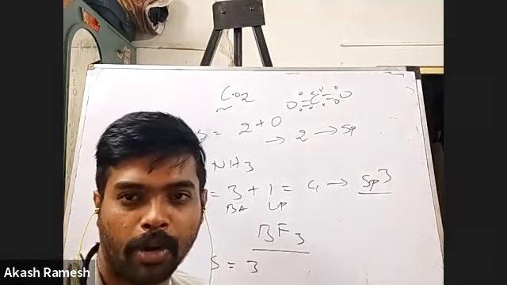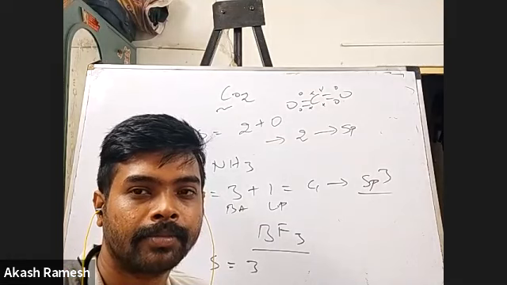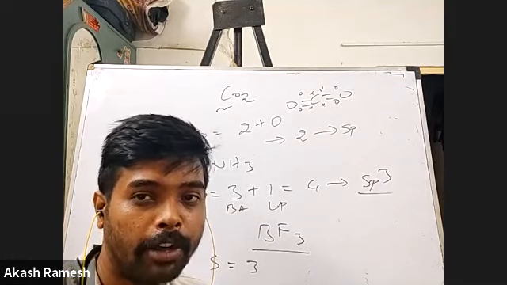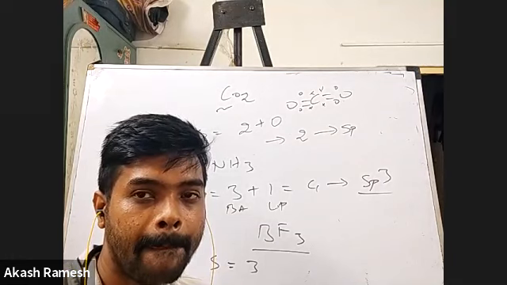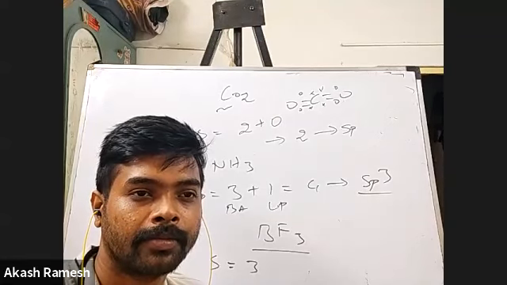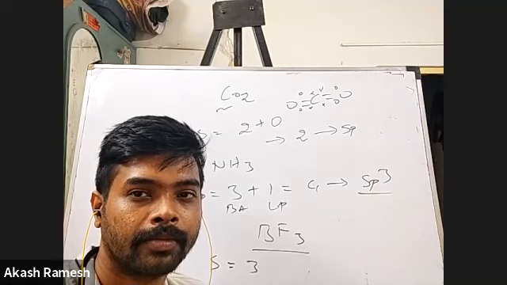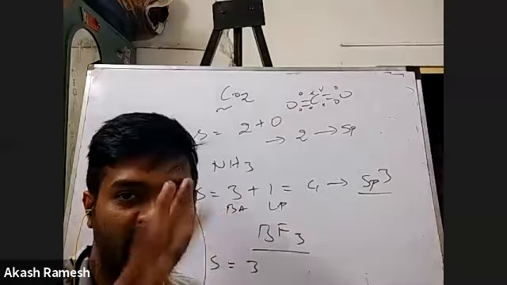What is the atomic number of boron? 5, sir. Very good. So what will be the electronic configuration? Tell me in the normal K-shell, L-shell.